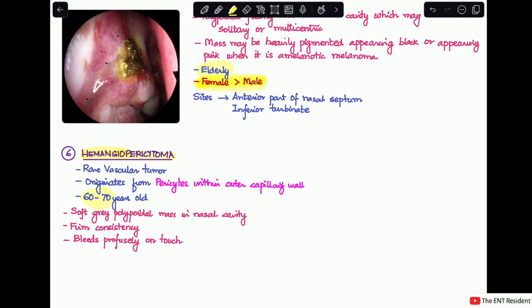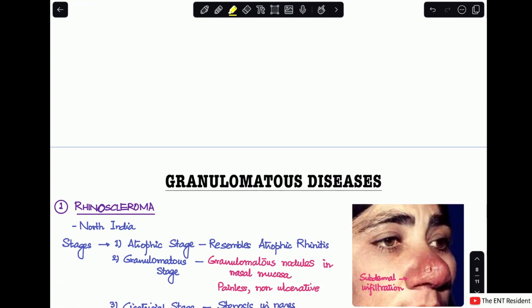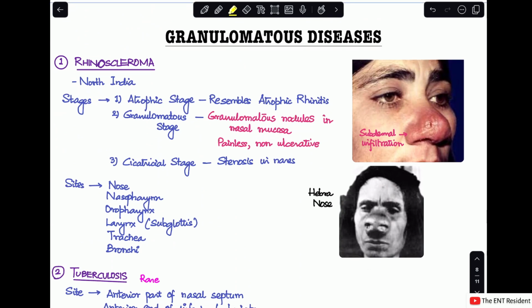Next, we move on to the next group of causes, which is granulomatous diseases. Again, granulomatous diseases were divided into specific and non-specific. Specific can be divided into bacterial and fungal. So the first bacterial cause is rhinoscleroma.